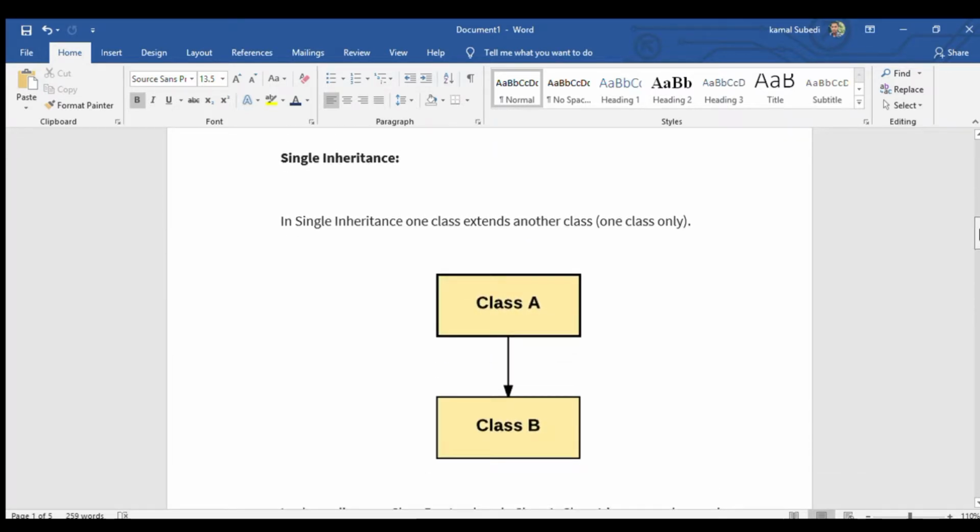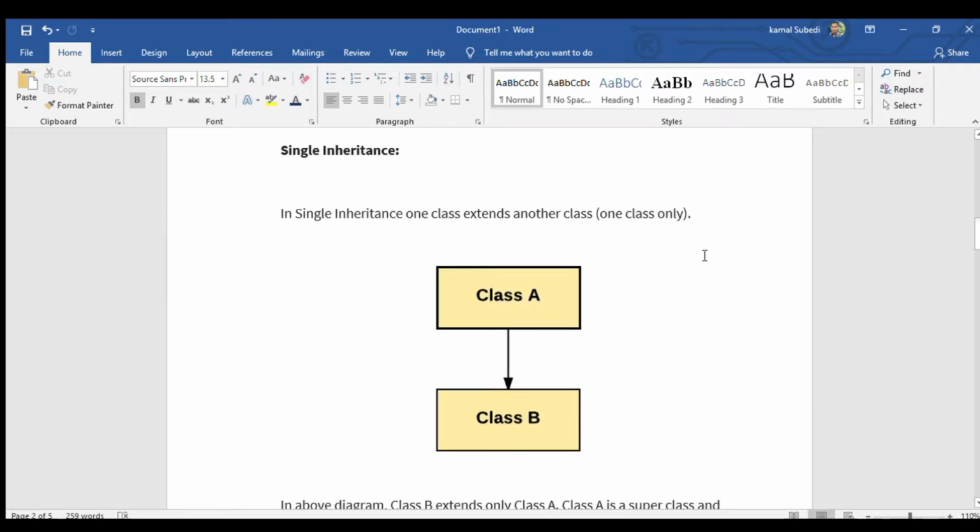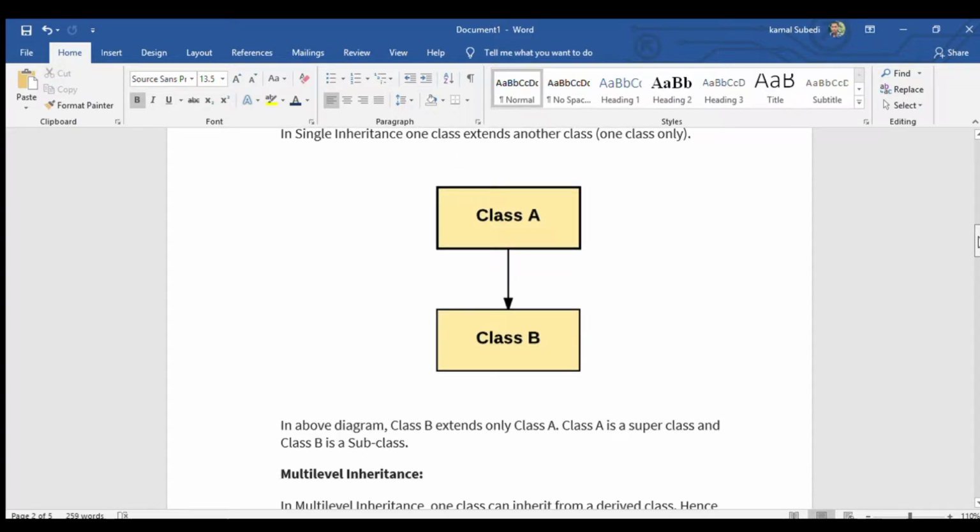In single inheritance, one class extends another class, only one class, no more than one class. Here we can see that class A is the parent class and class B is the child class, and class B inherits the data from class A. When the derived class inherits the properties and behavior from a single parent class, it is called single inheritance.